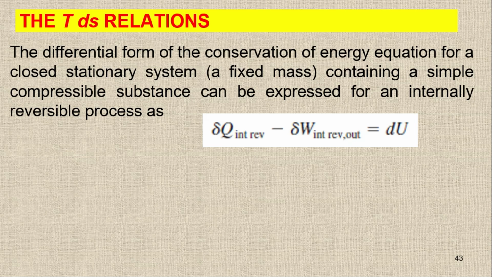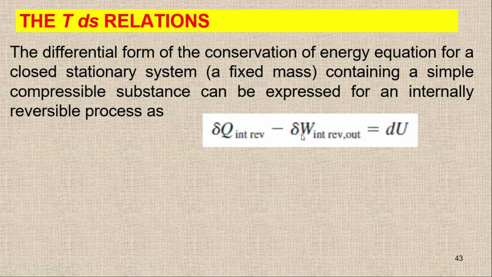When we talk about the differential form of the conservation of energy equation for a closed system, I can write delta Q minus delta W equal to the change in the total energy, where the first terms are path functions and this is a point function. So I can write the differential form of the conservation of energy like this for a closed stationary system.